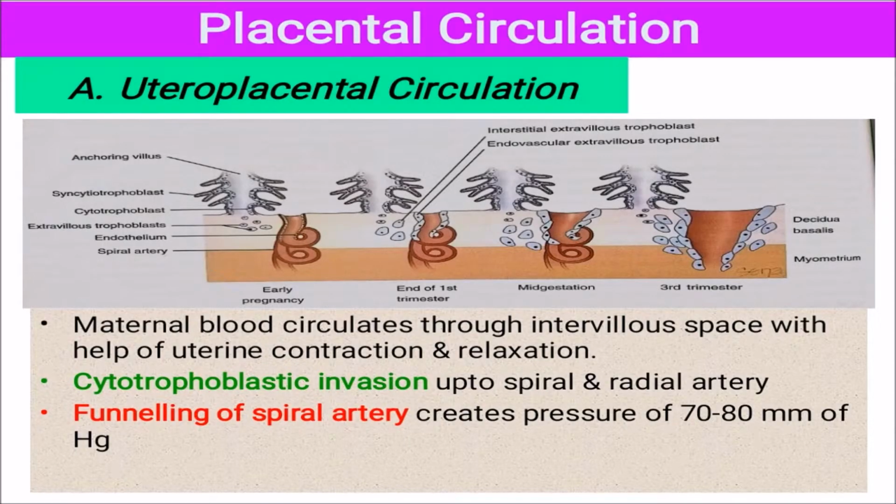So what is the placental circulation? First have a look at the placental circulation. It is a two part circulation. The uteroplacental circulation: maternal blood circulates through the intervillous space with the help of uterine contraction and relaxation. Cytotrophoblastic invasion goes up to the spiral and radial arteries. Funneling of the spiral artery creates a pressure of 70 to 80 millimeters of mercury.